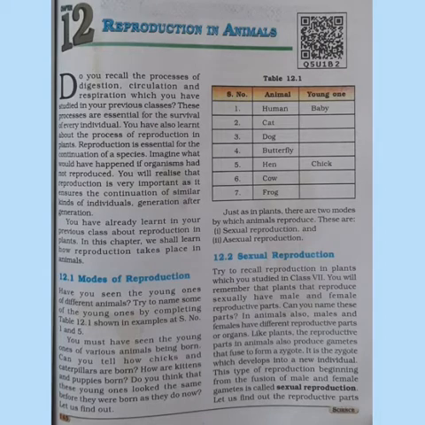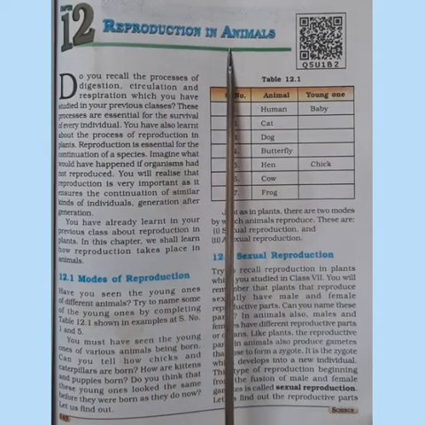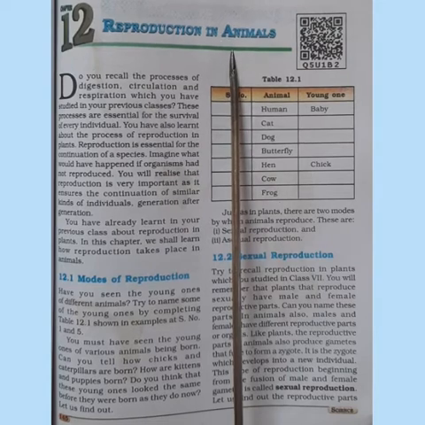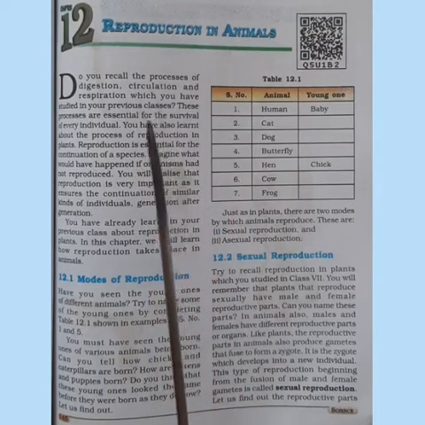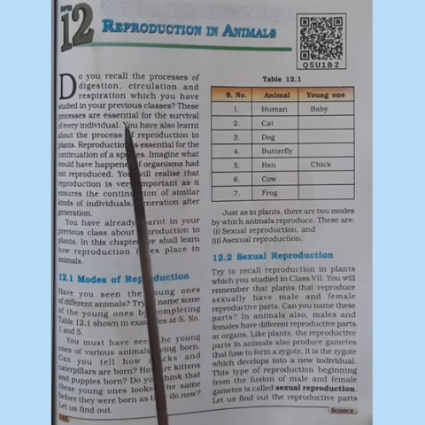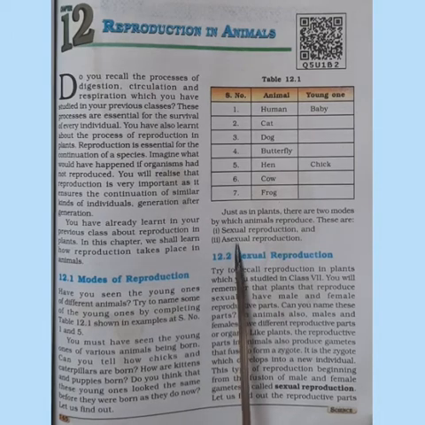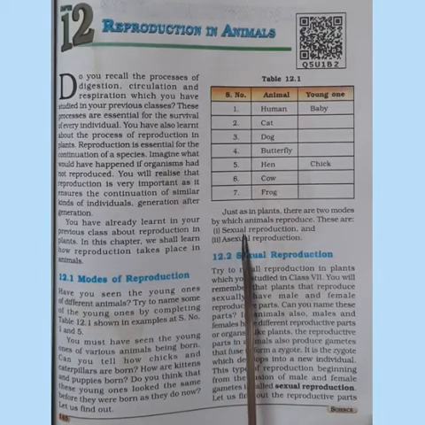Okay, let us study one more interesting topic of science, that is reproduction in case of animals. In your previous class, that is 7th standard, we have studied about the reproduction in case of plants. So here also there are two types of reproduction in animals, that is sexual reproduction and asexual reproduction. So let us go through the lesson.